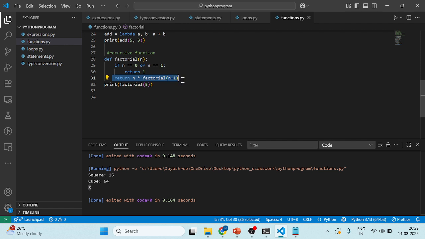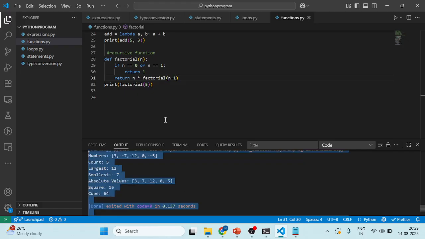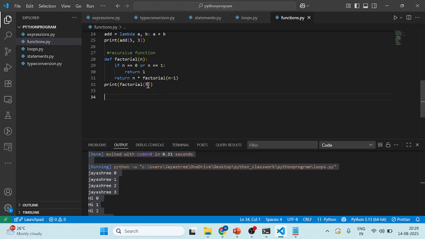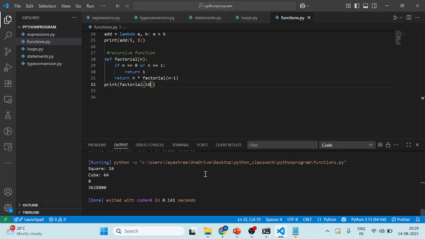I'm calling the return statement using this. So 120 will be the 5 factorial. Suppose you can take 10 factorial here, or some other number. So this is a recursive statement we have told. Okay.